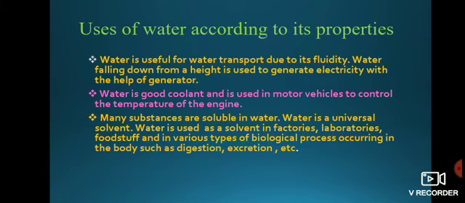So water is a universal solvent. Water is used as a solvent in factories, laboratories, foodstuff, and in various types of biological processes occurring in the body, such as digestion, excretion, etc. So how the water is useful to us by its property we have seen here.